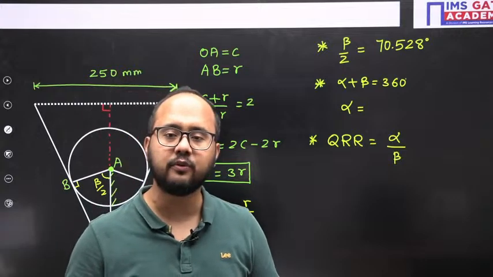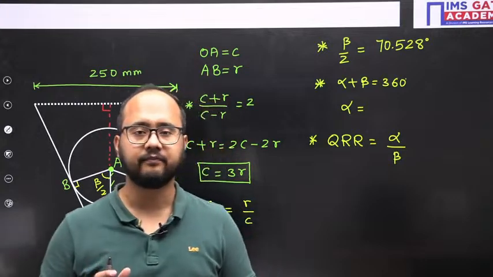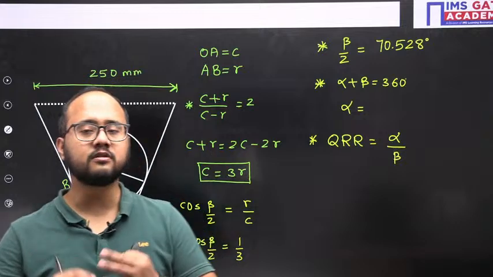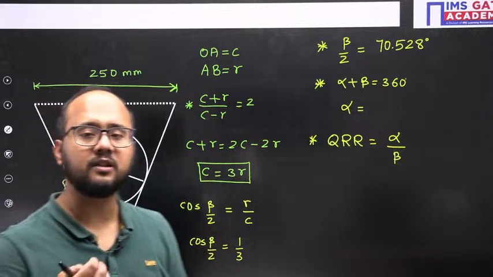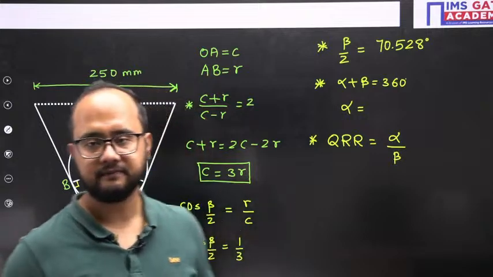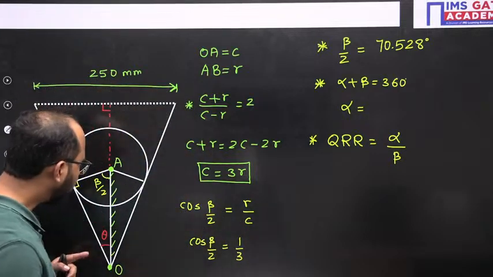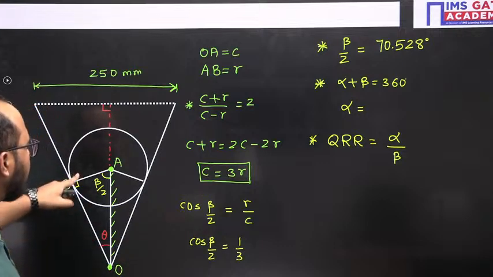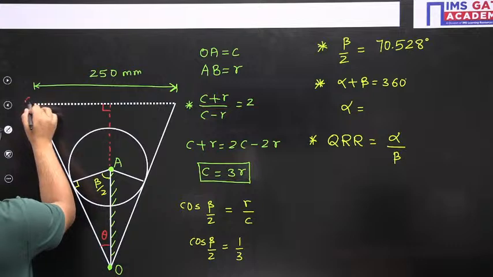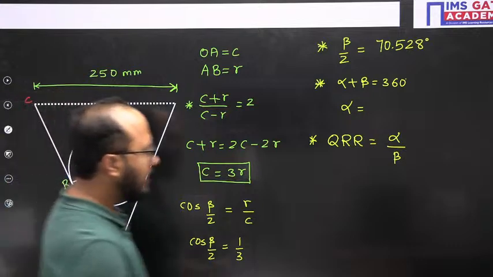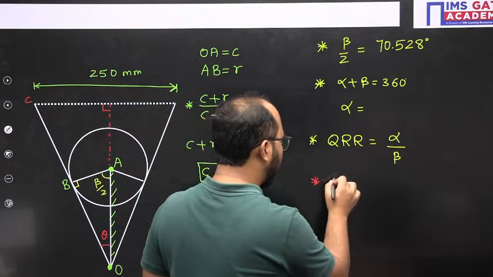First priority should be what? The answer should be right. So don't solve the question so fast that eventually you are going to make some calculation mistake. That should not happen. Now, in order to calculate the length of the slotted bar, let's suppose the slotted bar is named OC. So the question is how to find out this OC.